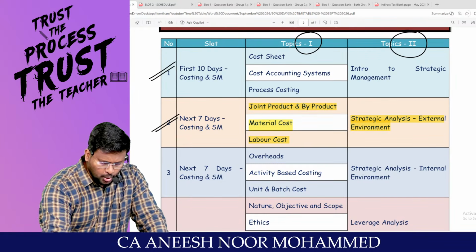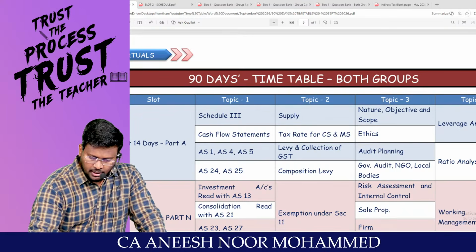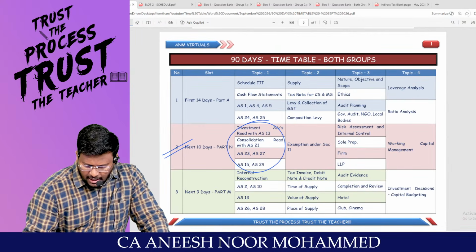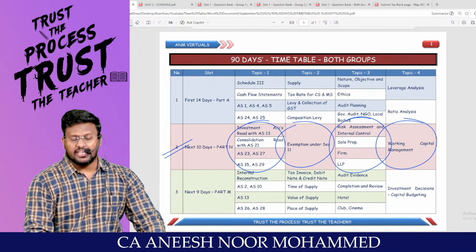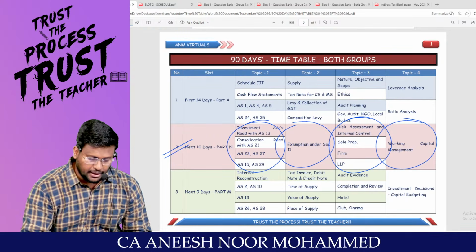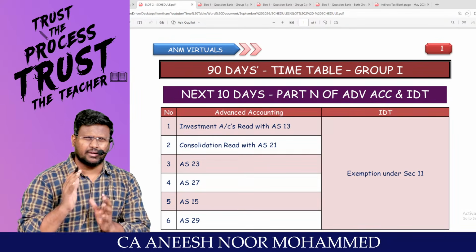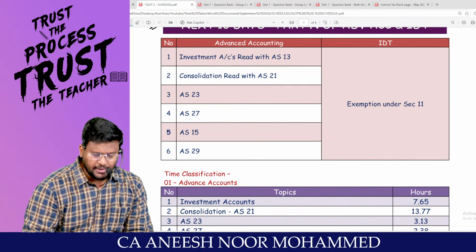If you are in both the groups, sir, this is the slot to be completed in both the groups. Next 10 days, you are supposed to complete the same Advanced Accounting and IDT and Audit and the FM Working Capital Management. Sir, when you are studying, this is the target. Next 10 days, you should complete this many topics.